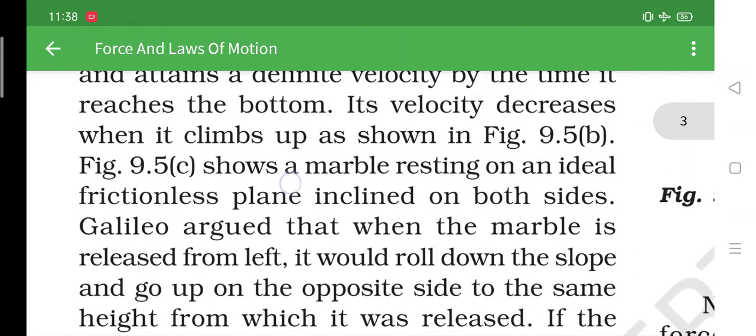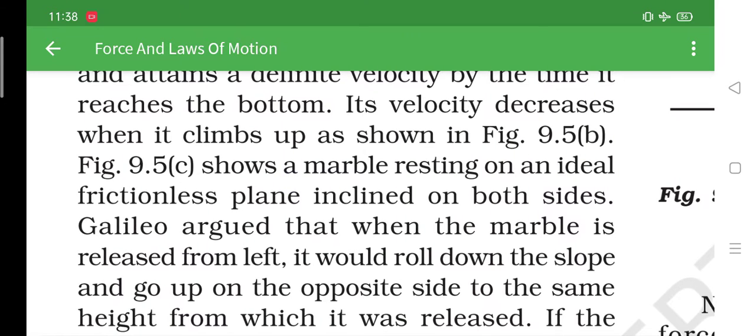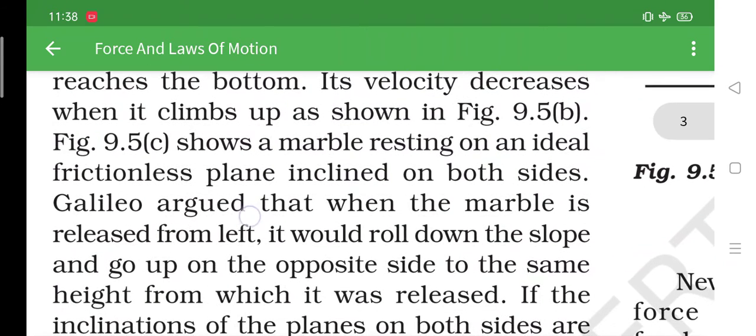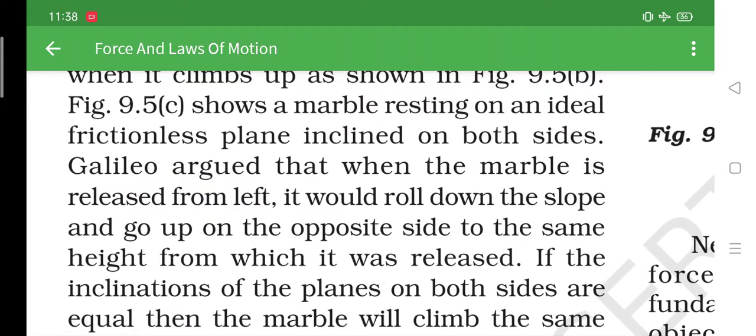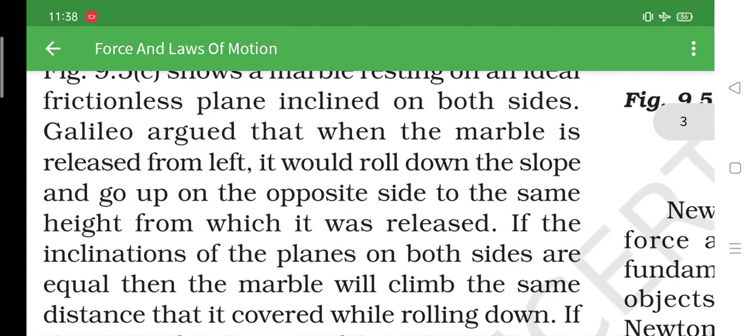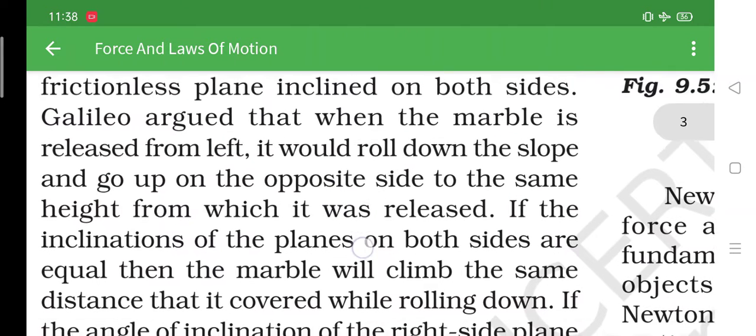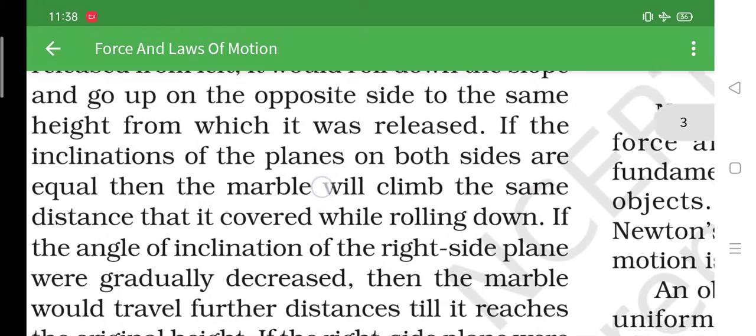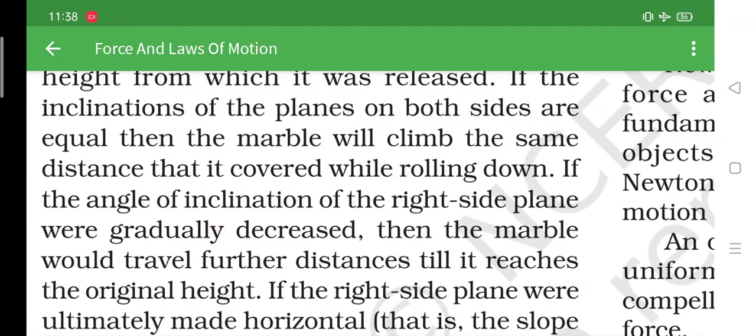Now, figure 9.5c shows a marble resting on an ideal frictionless plane inclined on both surfaces. Galileo argued that when the marble is released from the left, it would roll down and go up on the opposite side to the same height from which it was released. If the inclination of the planes on both sides is equal, then the marble will climb the same distance covered by rolling down.